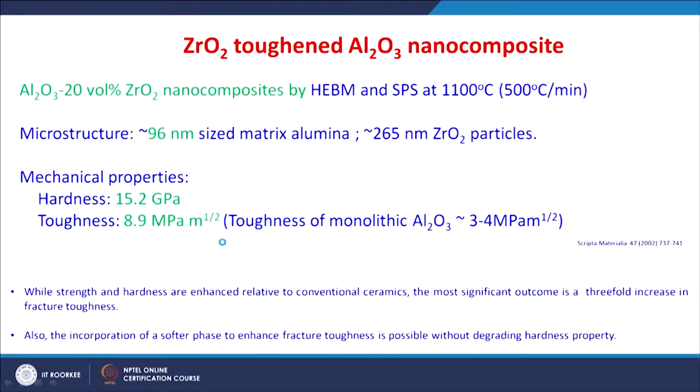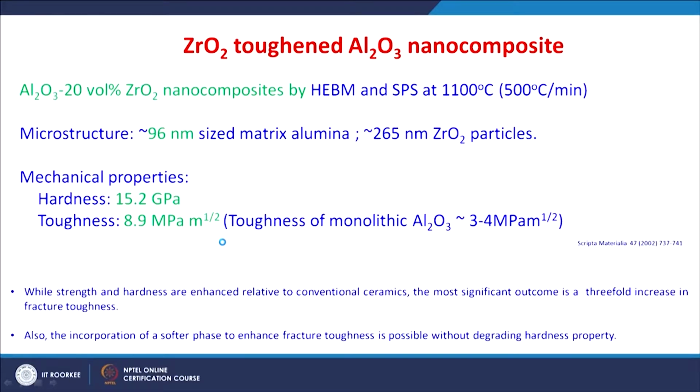Another very important example of nano composite is aluminum oxide toughened by zirconium oxide. Aluminum oxide, as you know, has a hardness of around 19 to 20 gigapascal, but the fracture toughness is very low. Among monolithic ceramic materials, tetragonal zirconium oxide exhibits a higher fracture toughness because of transformation toughening.